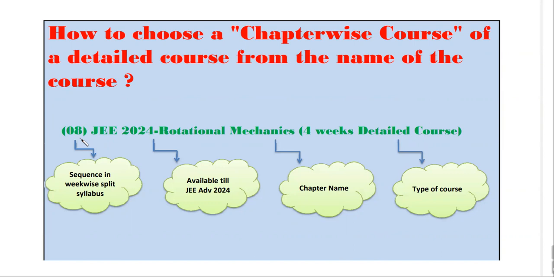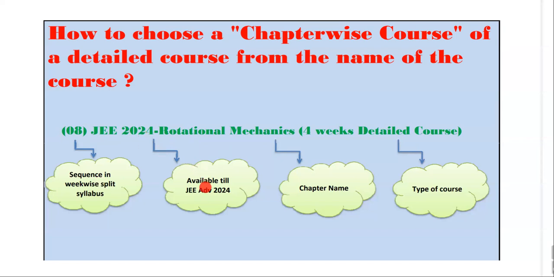So this is a syntax or grammar, or if you are an organic chemistry student, maybe you can call it a nomenclature of how I name the course. The first part, and remember this is for any detailed course, because there are 24 parts. I told you that 59 weeks are divided into 24 parts of chapters. So the first number in brackets represents a sequence. According to me, rotational mechanics is the eighth chapter of any detailed course, whether you are a 2024 aspirant or a 2025 aspirant. So that would be this.